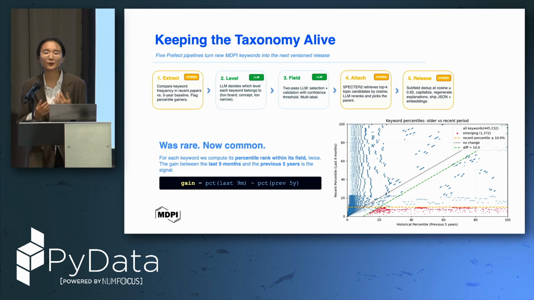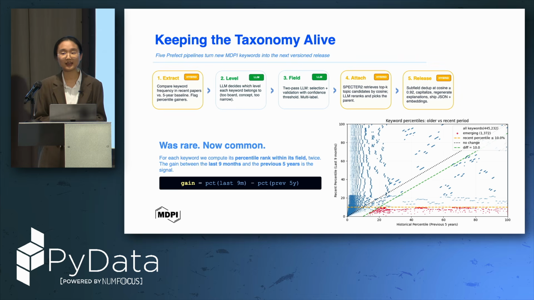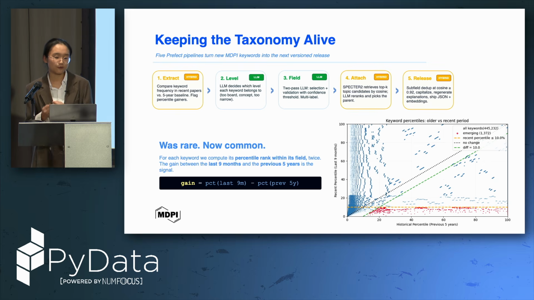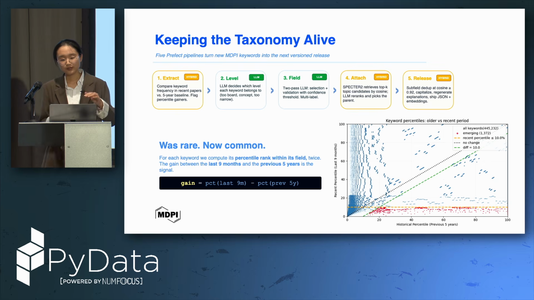Okay, so finally we want to keep our taxonomy alive too, because science is always evolving and moves fast. Here we try to create a pipeline with our infrastructure, also using Prefect, so that we can update every quarter about the emerging keywords in our database. You can see that the blue points here are the emerging keywords recently.